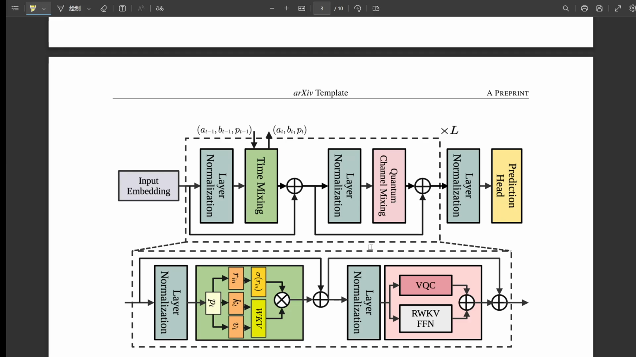And PennyLane integrates seamlessly with PyTorch, which is a standard deep learning framework. So you can build and train this whole complex hybrid quantum RWKV model end to end using familiar tools like backpropagation. Wow, okay. Being able to train the quantum and classical parts together end to end, that really is a significant step, makes it feasible. It really does. It moves it from a theoretical concept to something you can actually implement and test.